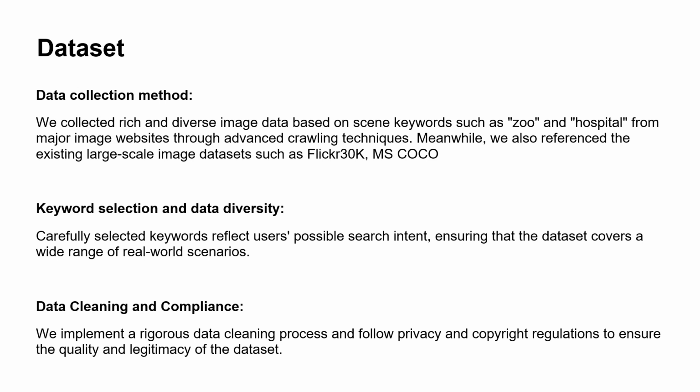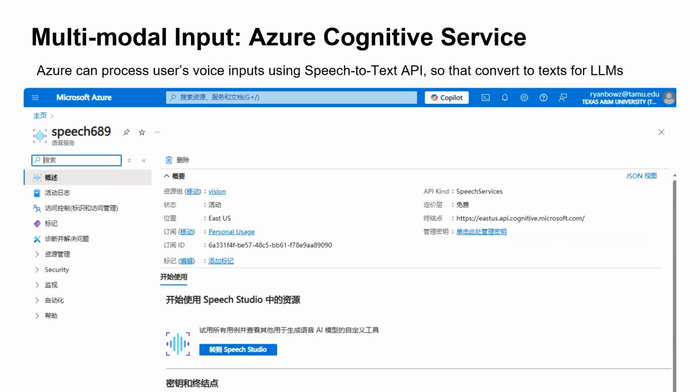We also enable the keyword selection and data diversity so that our images are both representative and basically align with the user search intent, and so that ensure the dataset could cover a wide range of the real world scenarios. Meanwhile, we also have done some data cleaning and compliance so that to ensure in our experiment, no dataset will suffer the privacy issues or violate the copyright regulations.